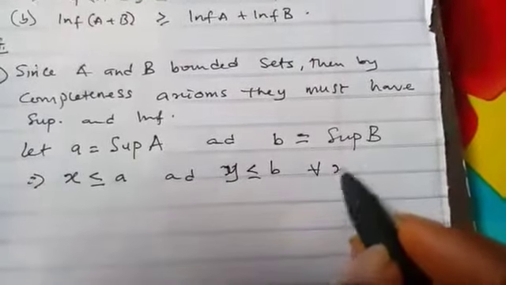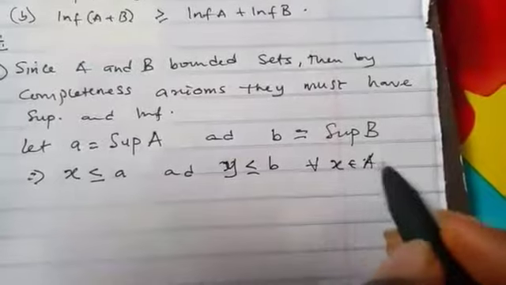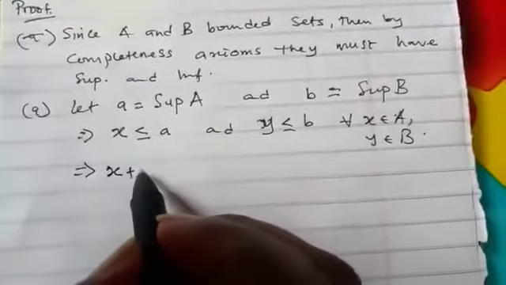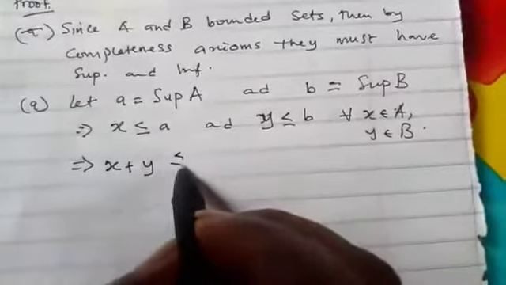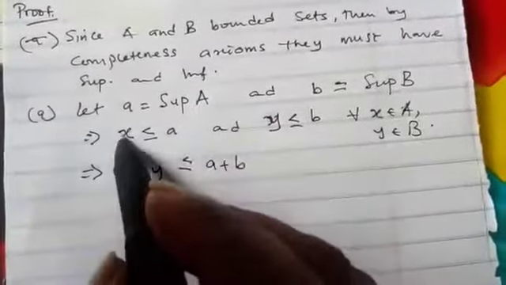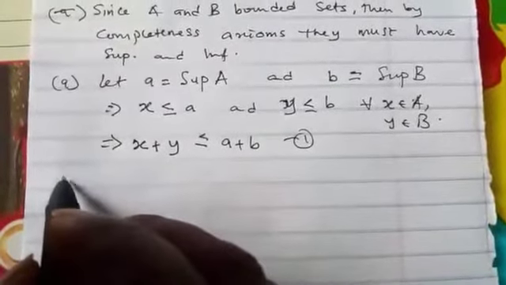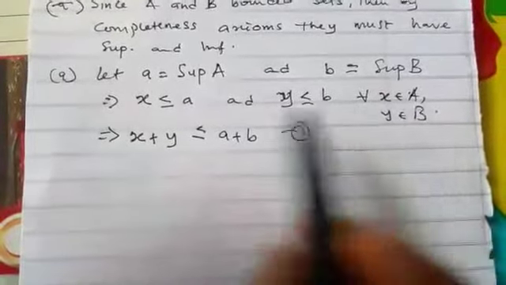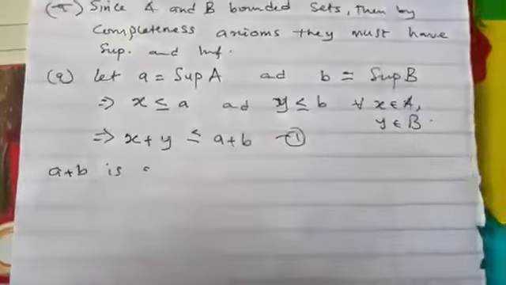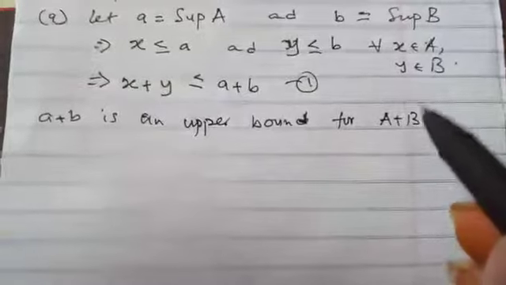So for every s we pick in A and y we pick in B, from this place, let's add them together. If you add them together, we are going to have s plus y is less than or equal to a plus b. I'm adding both sides. Now, by the definition of upper bound, since s and y are from A and B, that simply means that a plus b is an upper bound for A plus B.